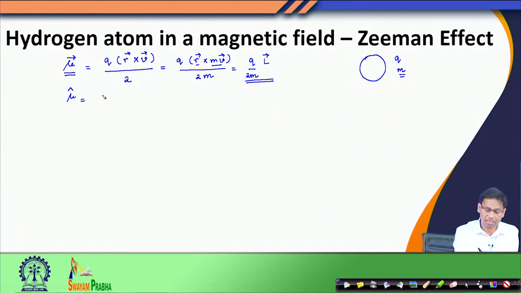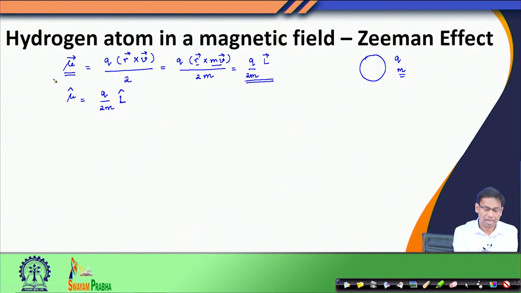So, the quantum mechanical operator that I can write for this system is simply this L operator, because L, the orbital angular momentum operator, corresponds to this L vector, the orbital angular momentum vector. Remember, this is a vector operator, and we have already discussed quite a few things about this angular momentum operator.